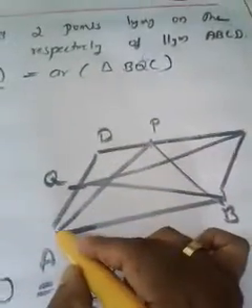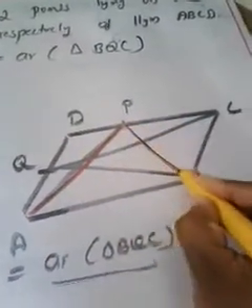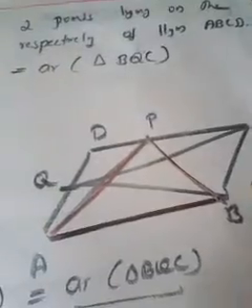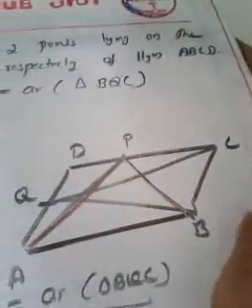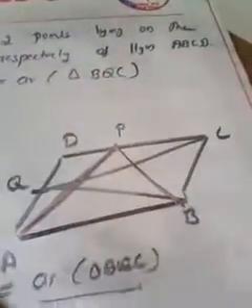Now, here we have to concentrate on the area of triangle APB. See, APB is this triangle, no? This is your triangle APB. Just forget about the second triangle BQC. Forget it completely.